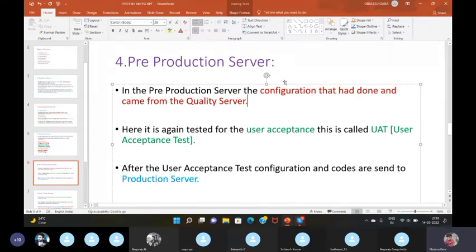Why? Because we already did the configuration by the client requirement. So actually the client has to be satisfied with our configuration. So we have to test the configuration for the user acceptance. This is called user acceptance test, UAT. After the user acceptance test, configuration and codes are sent to the production server.